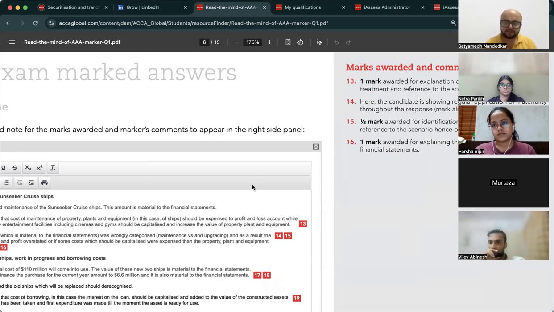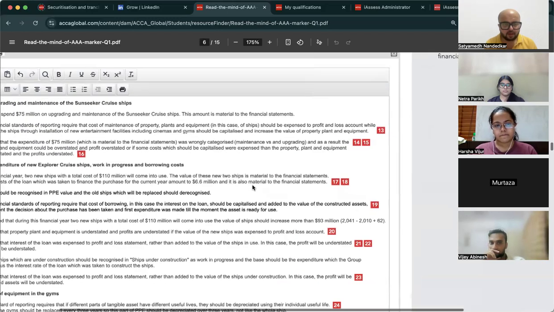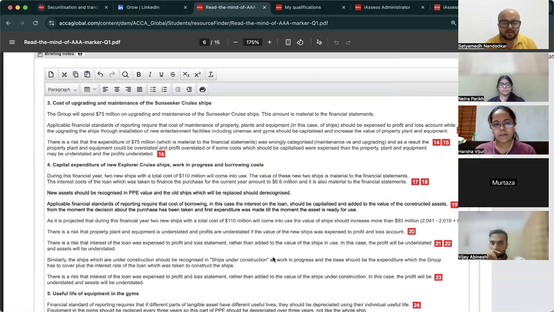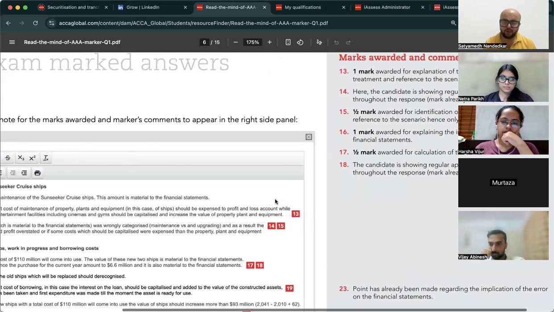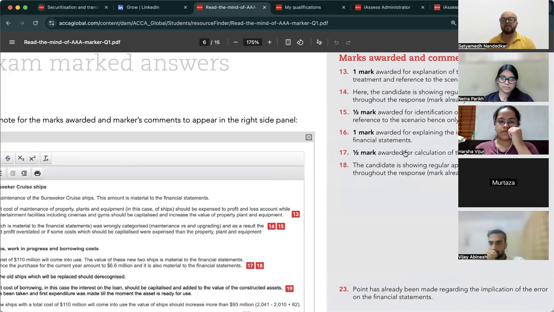Then there is a risk that expenditure of 75 million, which is material, was wrongly categorized, maintenance versus upgrading, and as a result, the PPE could be overstated and profit overstated, or if some costs which should be capitalized were expensed off, PPE may be understated and profits understated. So, what did you get marks for? Point number 16, 1 mark awarded for explaining the implication of the risk on financials.